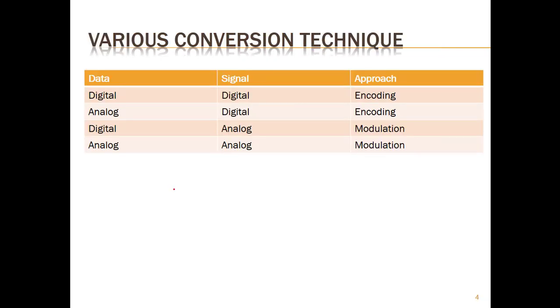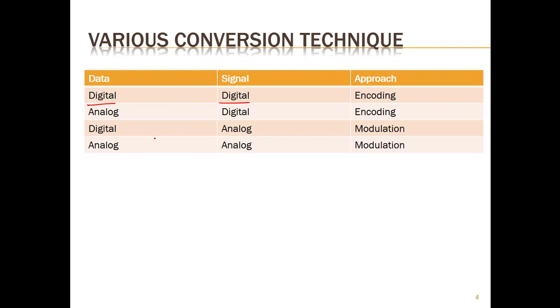There are various conversion techniques available for any data transmission. The first one is digital data and digital signal. This type of conversion is known as encoding technique, where digital data is encoded in a digital signal. Another encoding method is analog to digital encoding, where analog data is encoded in the form of digital signal.